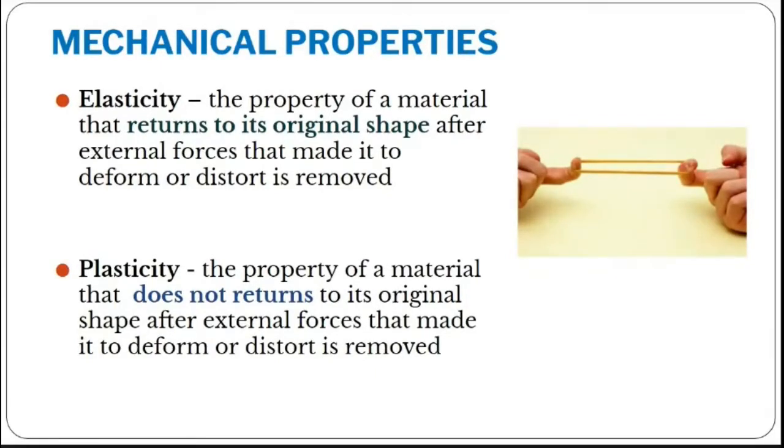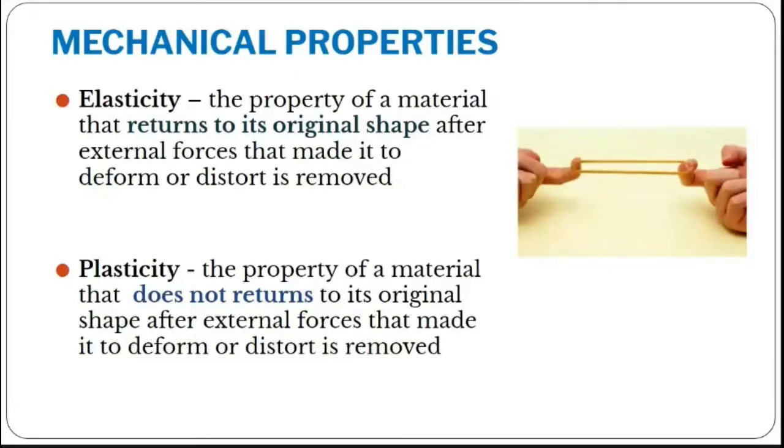For example, same rubber band, let me take. You are expanding continuously. At a particular stage, your rubber band won't come to its original position. When I say original position, it means the real amount of dimension it has before and after applying load. So if my rubber band is 10 mm, if I apply a large amount of force and release it, the rubber band won't be 10 mm. It may be 12 mm or 13 mm, which means extra deformation, right?